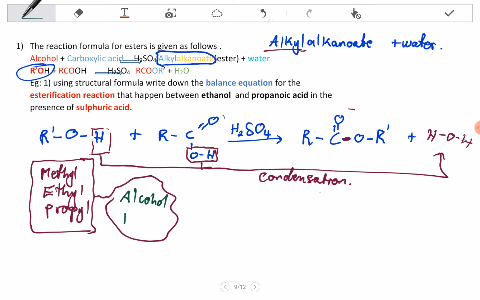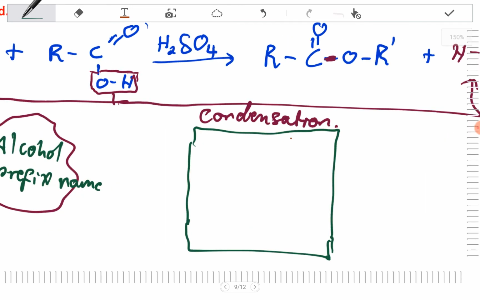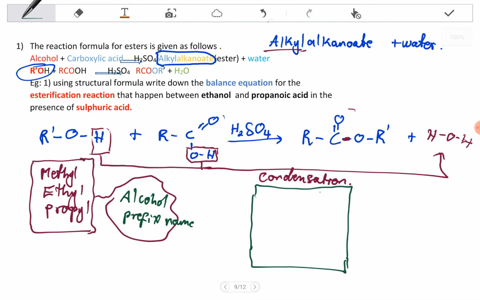The prefix name comes from the alcohol, and the suffix name of esters we take from the carboxylic acid. So if we have ethanoic acid, the ester's suffix is going to be ethanoate.